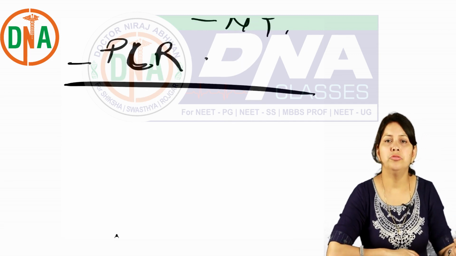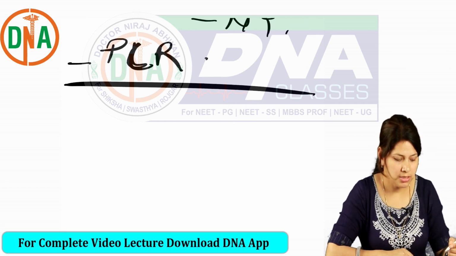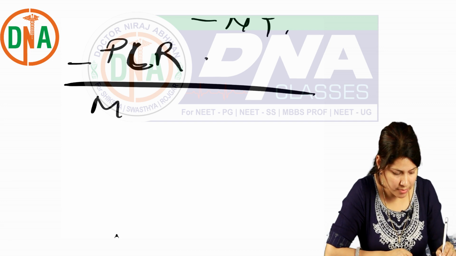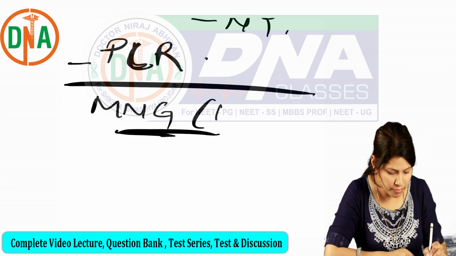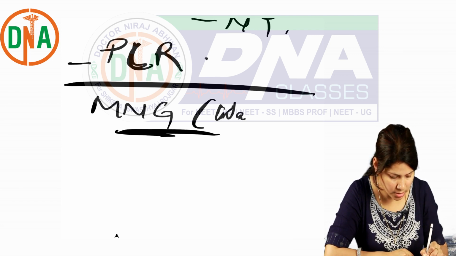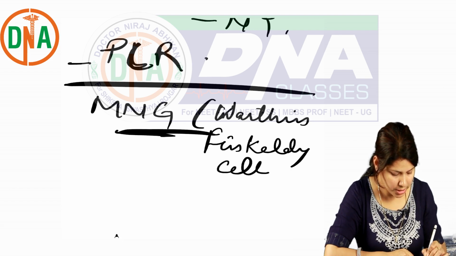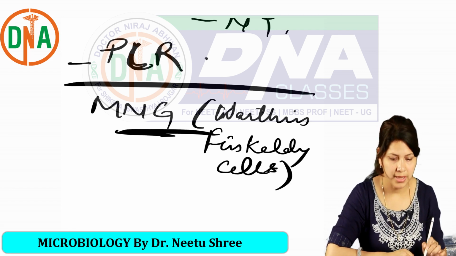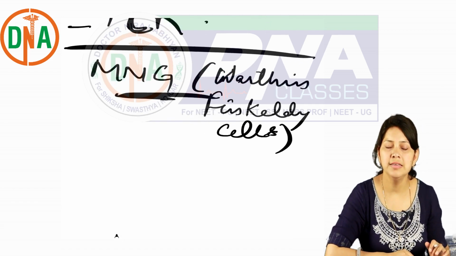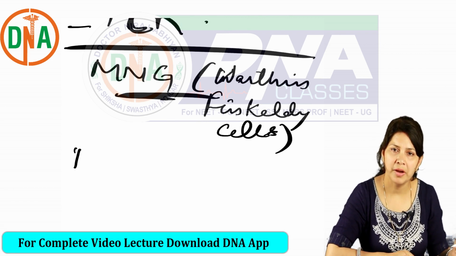Now as we all know, in measles the cytopathic effect is seen as multinucleated giant cells. These are known as Warthin-Finkeldey cells.